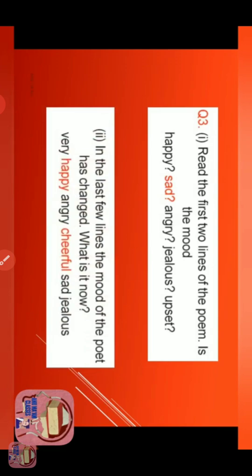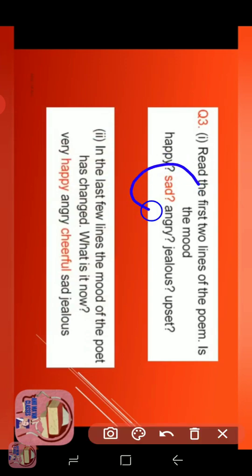Is it angry? Is it jealous? Or is it upset? The word which is written in red is the correct answer. The first two lines indicate that the poet's mood was sad. So sad will be the correct answer.